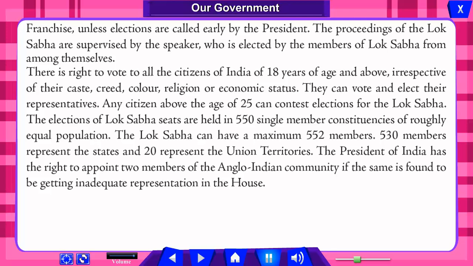There is a right to vote for all the citizens of India aged 18 years and above, irrespective of their caste, creed, color, religion or economic status. They can vote and elect their representatives. Any citizen above the age of 25 can contest elections for the Lok Sabha. The Lok Sabha can have a maximum of 552 members, of whom 530 represent the states and 20 represent the union territories. The President of India has the right to appoint 2 members of the Anglo-Indian community if the community is found to be getting inadequate representation in the House.